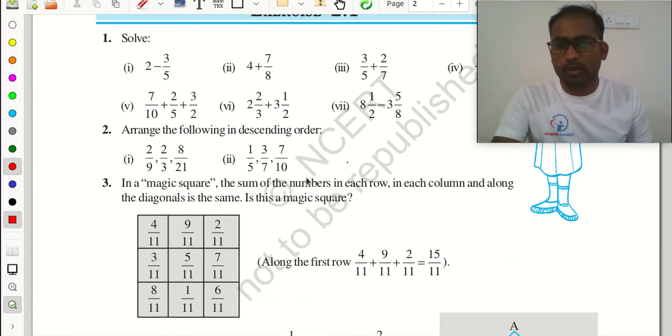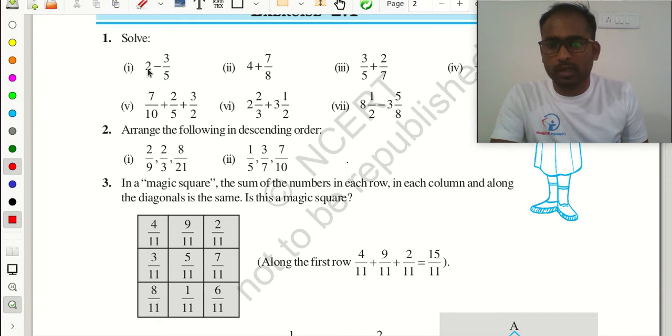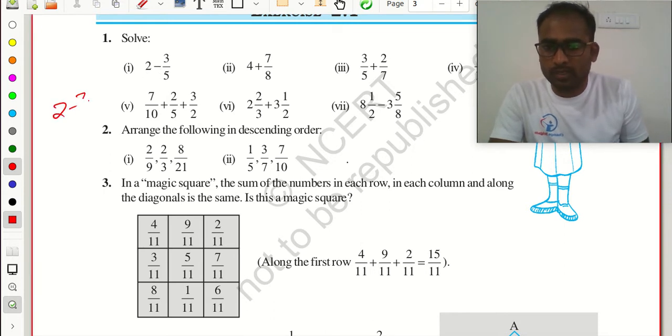And in the exercise problem also we can do here. Solve 2 minus 3 by 5. How much is it? I need to subtract 3 by 5 from 2. So what you have to do? 2 minus 3 by 5. Just multiply 5 with 2, 5 2s are 10. 10 minus 3 by 5, how much? 7 by 5.